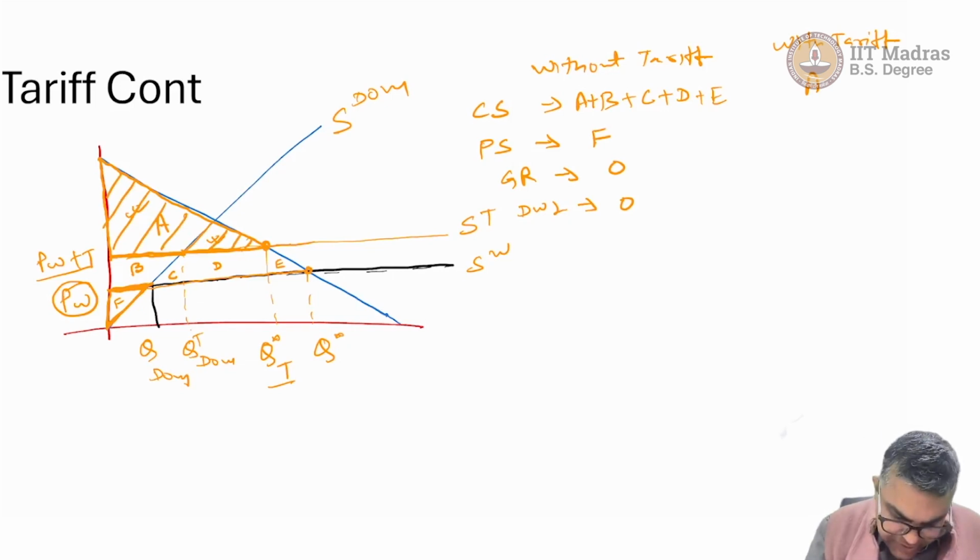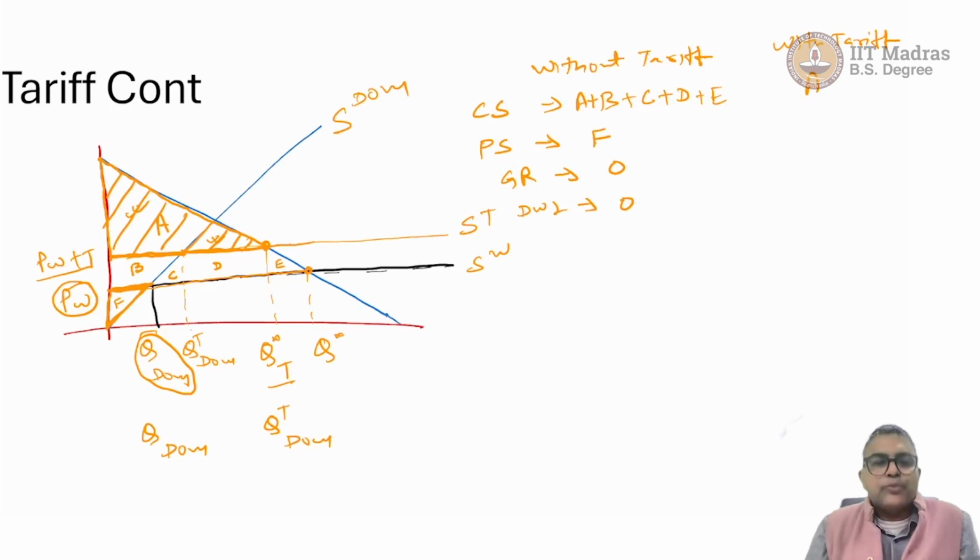How about producer surplus? Domestic producers, without tariff, were supplying Q domestic. Now they are supplying QT domestic. Because of this imposition of tariff, some market share will be captured by these domestic producers. So they are now producing up to QT DOM. So their surplus is going to be B plus F.